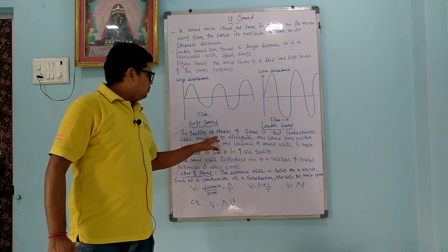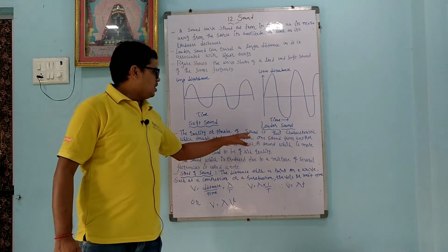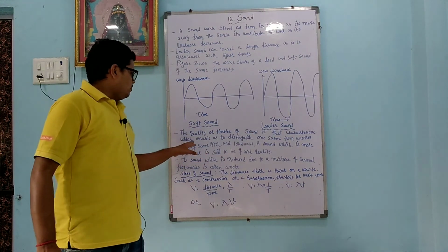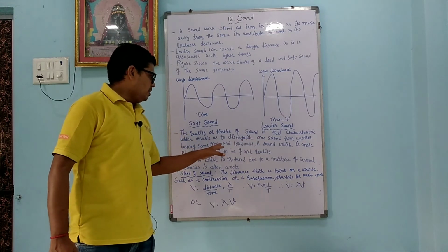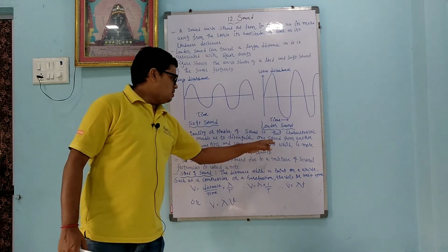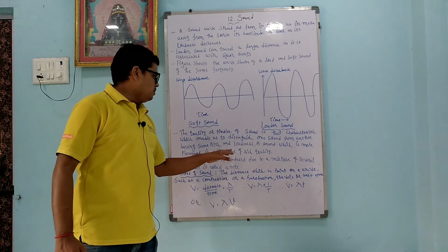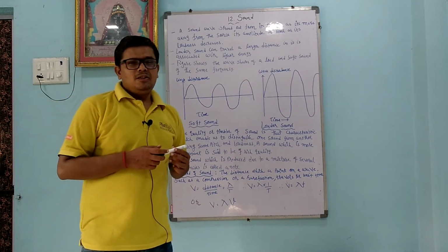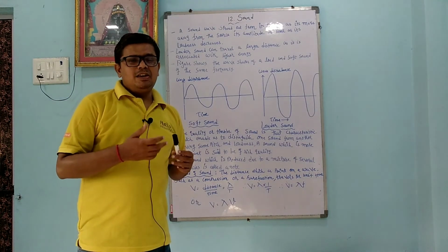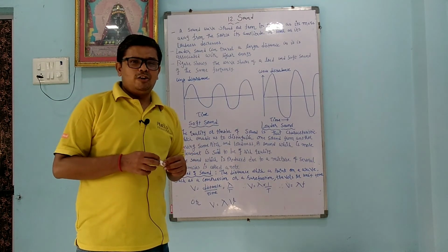The quality or timbre of sound is that characteristic which enables us to distinguish one sound from another having the same pitch and loudness. A sound which is more pleasant is said to be a rich quality sound. A sound which can easily be heard or sensed is called the rich quality of sound.